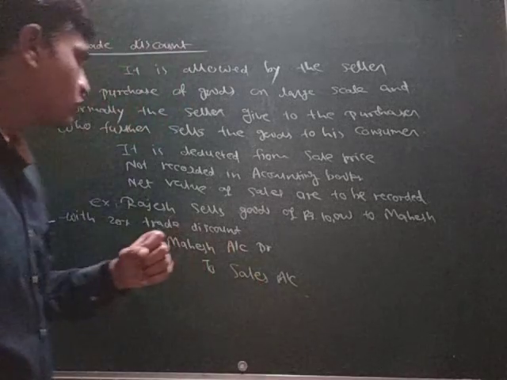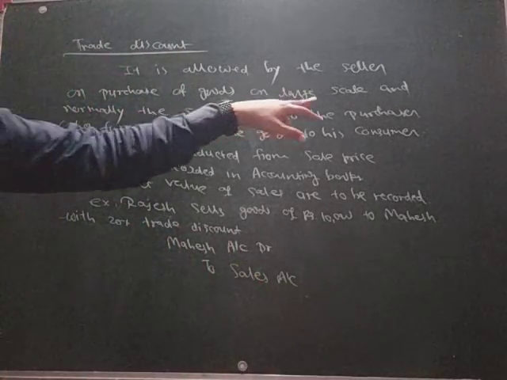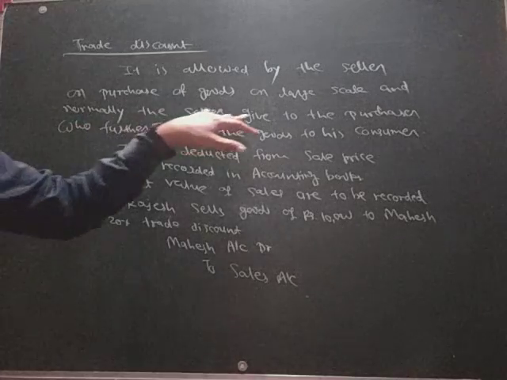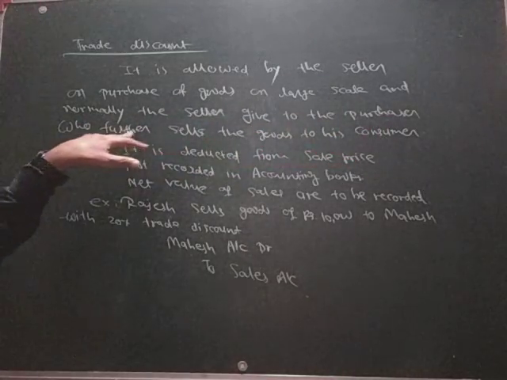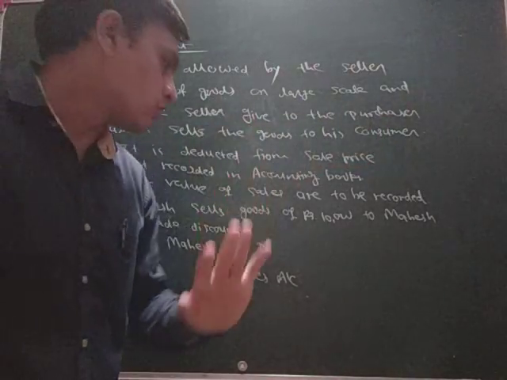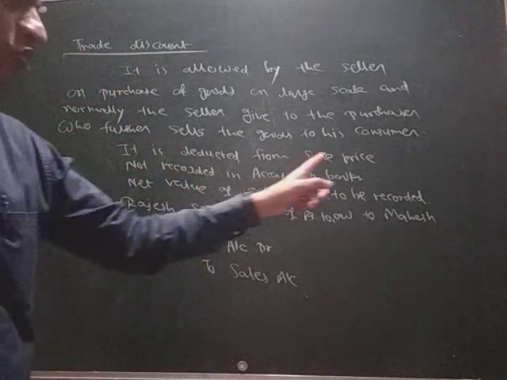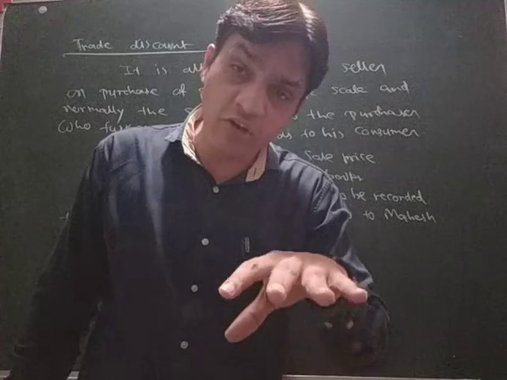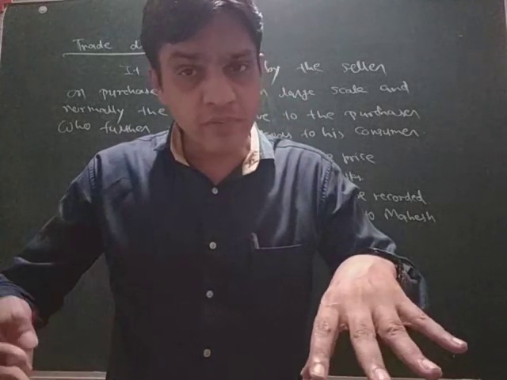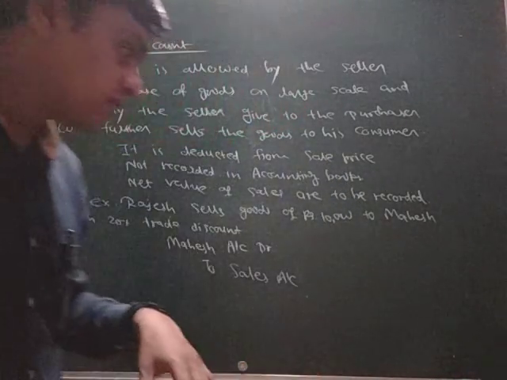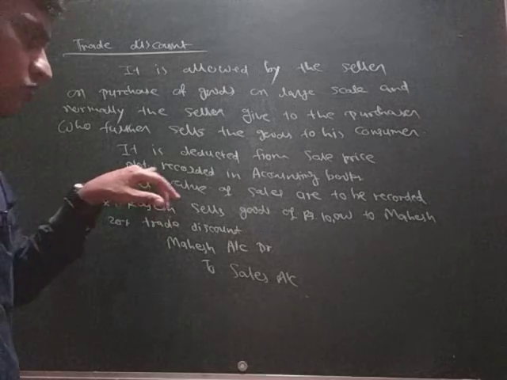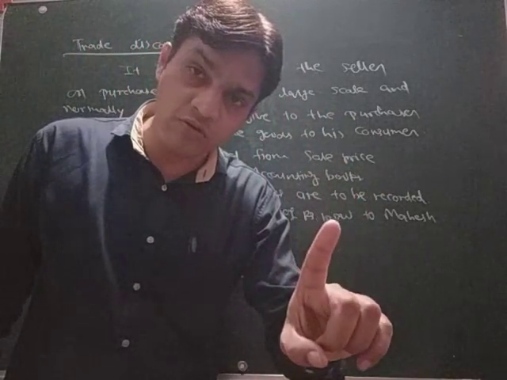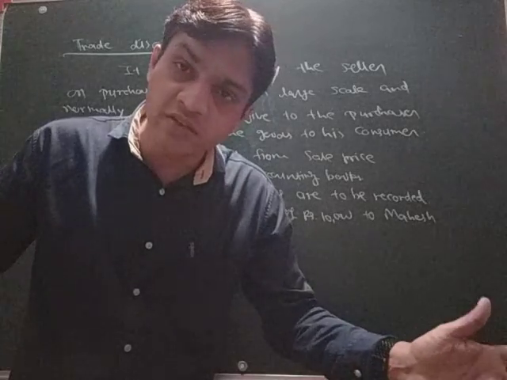It is normally given on large scale purchases, and normally the seller gives it to the purchaser who further sells the goods to his consumer. It is deducted from the sale price, the original price, which we will see with the example. It is not to be recorded in the accounting books. Don't record the trade discount, so there would be no entry in the journal.